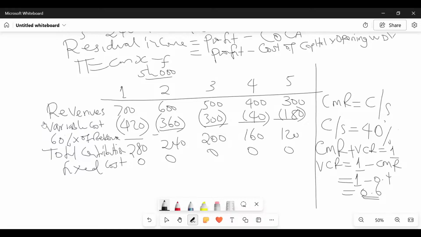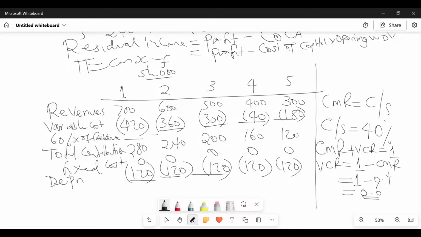This is the only question I see here, or maybe I just don't see it in this question. They did not give it. However, then very fast, I will be able to come and subtract what here? Somebody? Depreciation as well. We must take away depreciation. And depreciation, you were able to get it easily because it is straight line basis. So we are getting 120 throughout. So then we are able to get what we call profit. Just call it profit, the normal profit. Thank you very much.